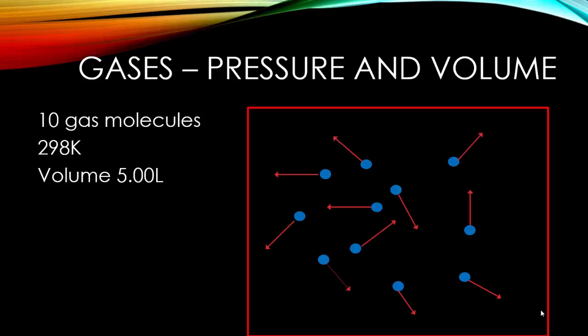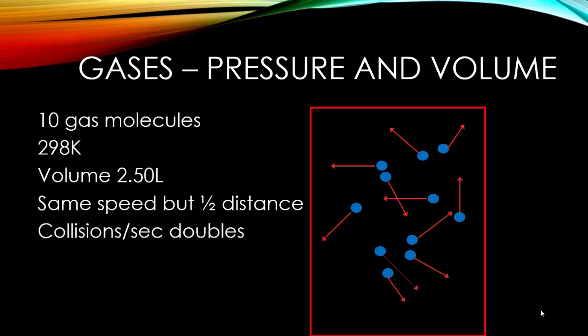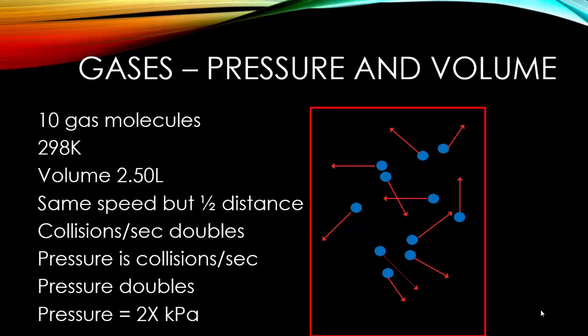So imagine, if you will, a container that is 5 liters in size, is at 298 Kelvin, which happens to be 25 degrees Celsius, and there are 10 gas molecules. This will have some pressure. We'll use kilopascals this time as the unit, and so that pressure is X kilopascals. Then we halve the volume of the container. Since the temperature hasn't changed, the speed of the molecules hasn't changed, but the distance they have to travel is 1/2 what it was previously before it collides with the wall. That means the collisions per second will double, and since pressure is collisions per second, the pressure doubles, so now we have a pressure of 2X kilopascals, double what we had before.